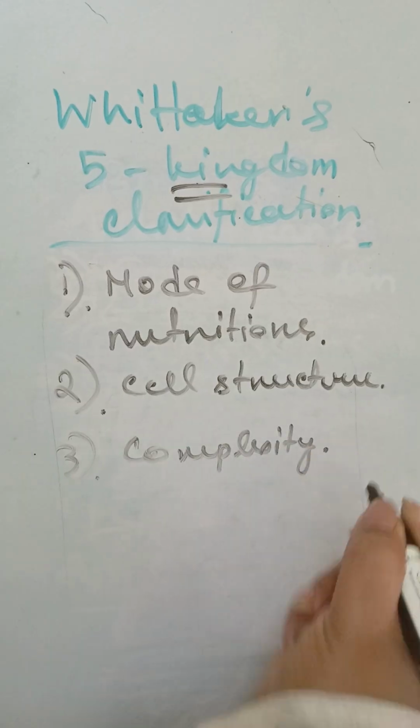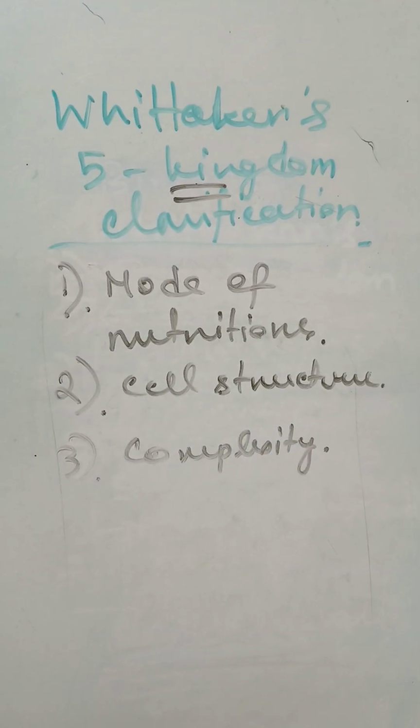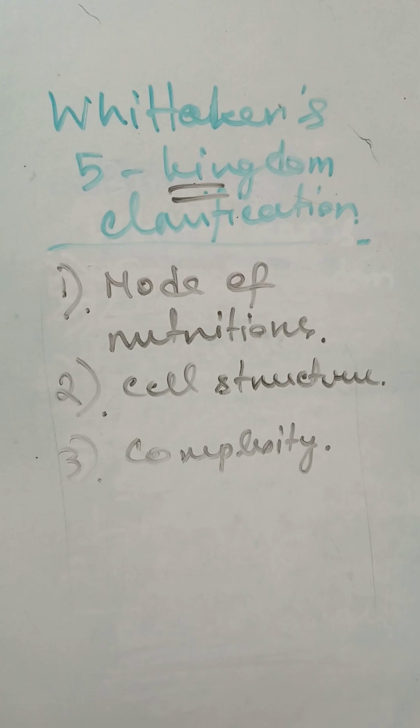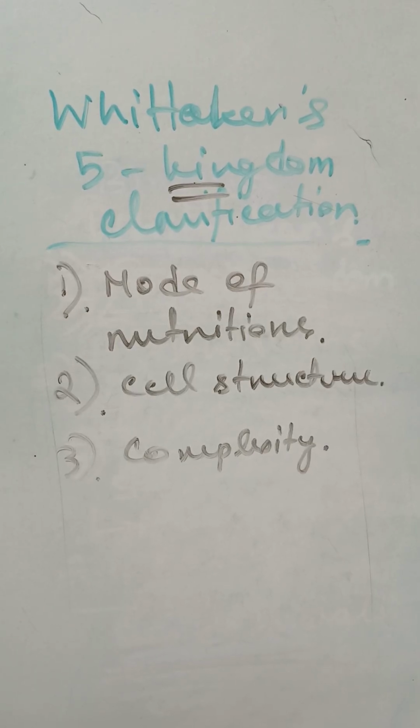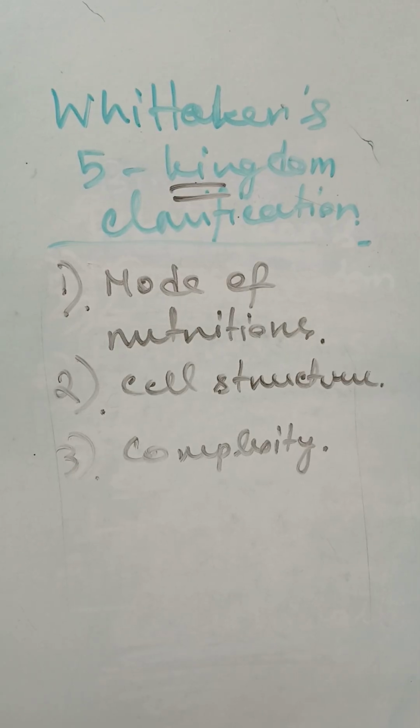Like Monera, as I have already mentioned, is a very simple life form, but fungi or Plantae or Animalia, we are all very complex in nature according to the cell wall or the cell structures and all. So depending upon these three parameters, Whittaker was able to classify the animals, the living things, actually not the animals, sorry, all the living things into a total of 5 kingdoms.